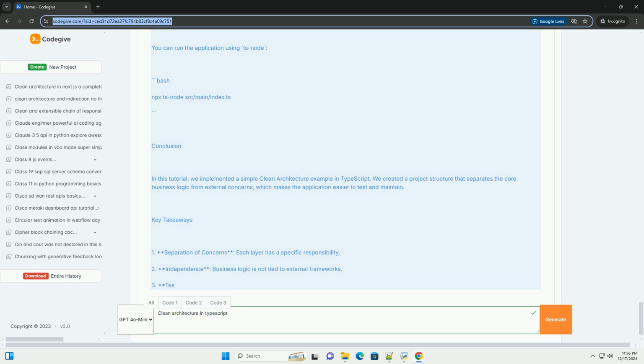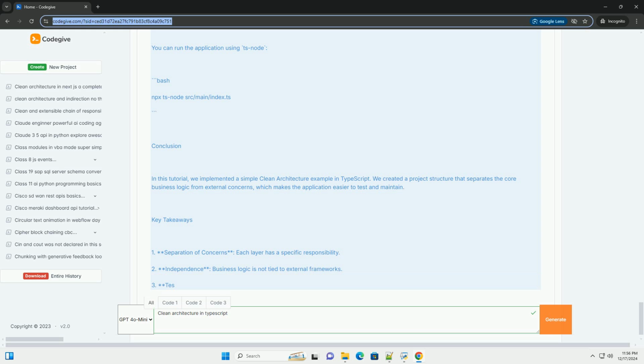Step 2, create the use case. src/usecases/userService.ts. TypeScript. Import User from entities/user. Export interface UserRepository. getUserById(id: string): User or null. createUser(name: string): User.